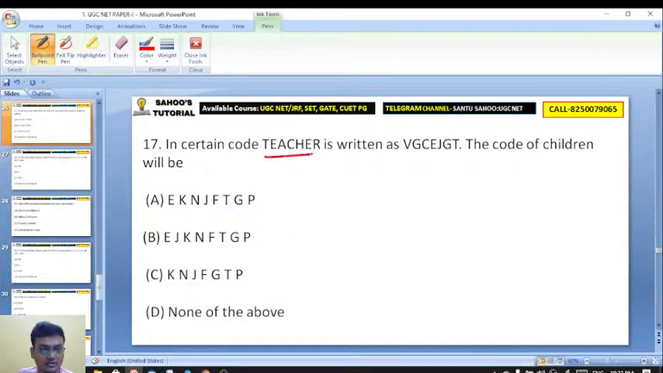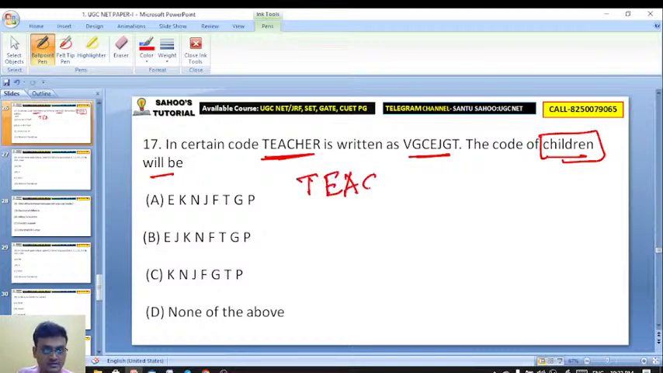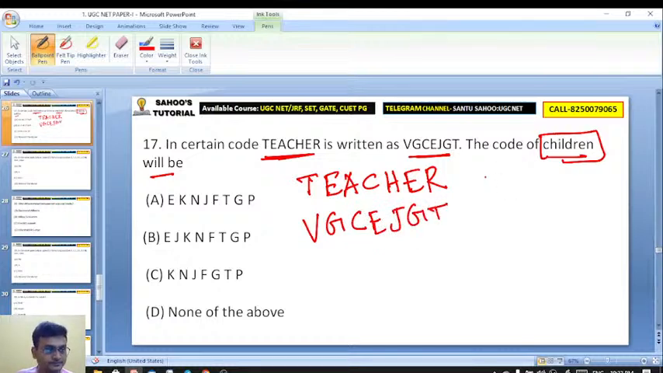If a certain code for teacher is written like that, then the code for children should be like children. So you have teacher. Teacher is coded how? VGCEJGT. Now you have to find the code for children.